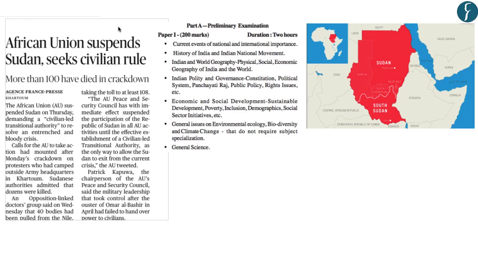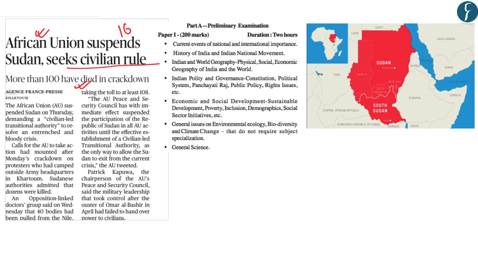The next news appears on page number 16. It says African Union suspends Sudan and seeks civilian rule. More than 100 people have died in the crackdown. Now as per this news, African Union has suspended Sudan's membership days after military launched a brutal attack on protesters which has killed more than 100 people.